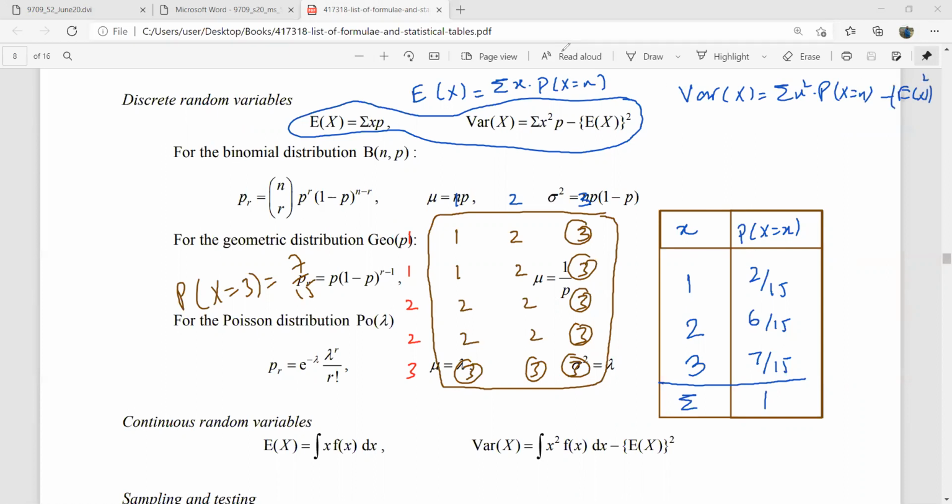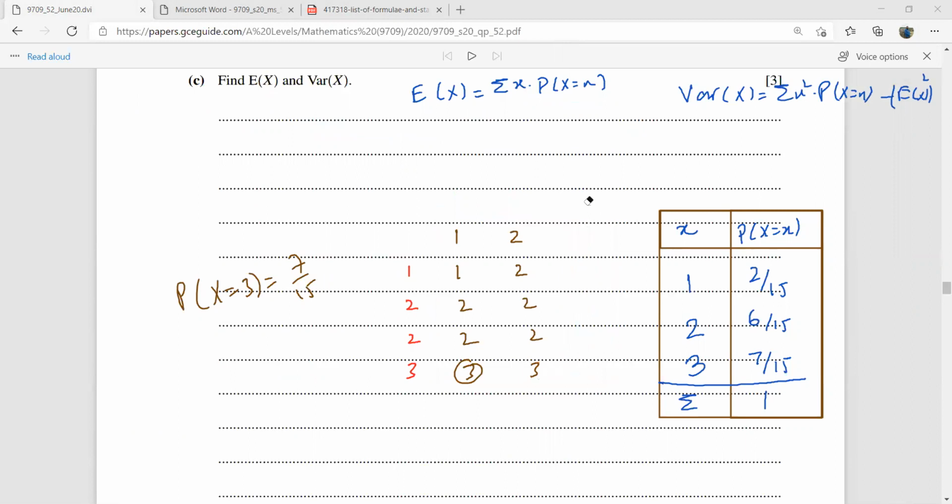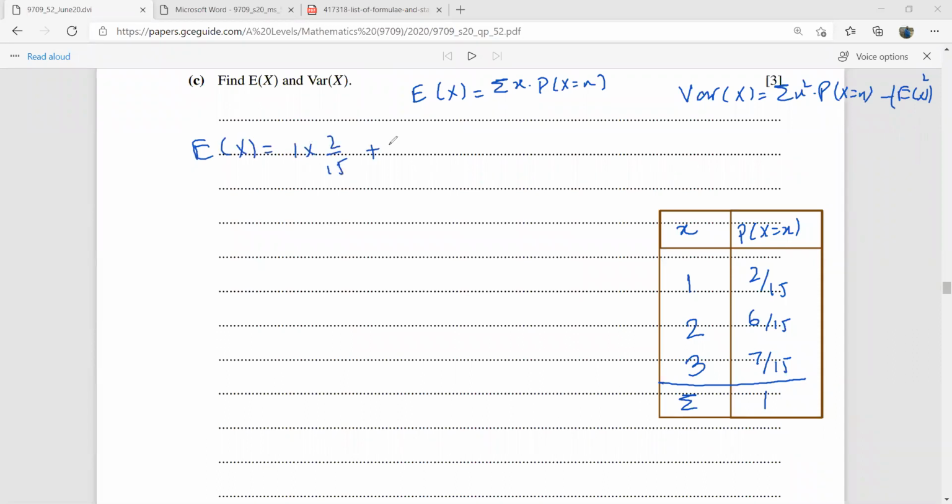So going back to the paper, we are given these formulas here. So let's use them to find E of X and then the variance of X. So this E of X, guys, is going to be 1 times 2 by 15 plus 2 times 6 by 15 plus 3 times 7 by 15. So we have 2 plus 12, 14, plus 21 is 35 over 15. That is 7 by 3. That is your E of X.